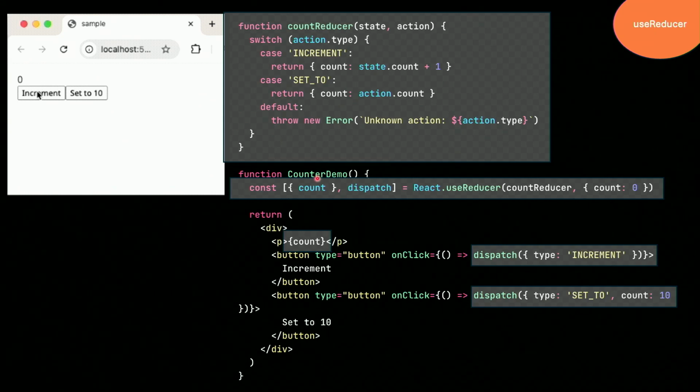So altogether, when the user clicks on these buttons, we're going to use our dispatch function to create that change in state, and that's going to be passed to the reducer, which is going to take that action along with the previous state, decide what that new state is, and because our state changed, our component's going to re-render, which is going to reset the view.